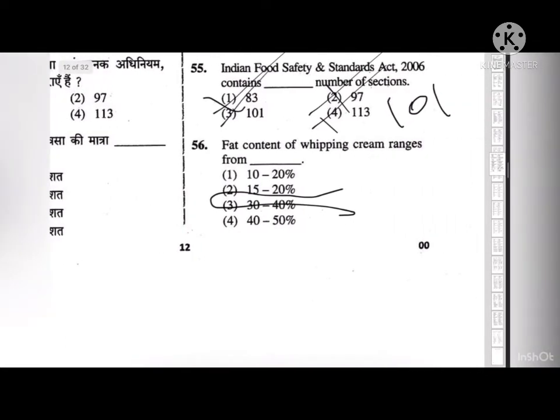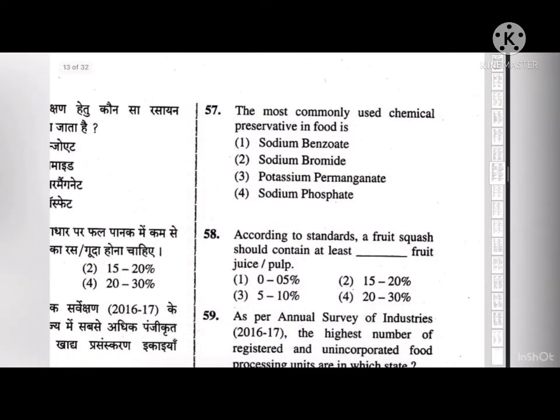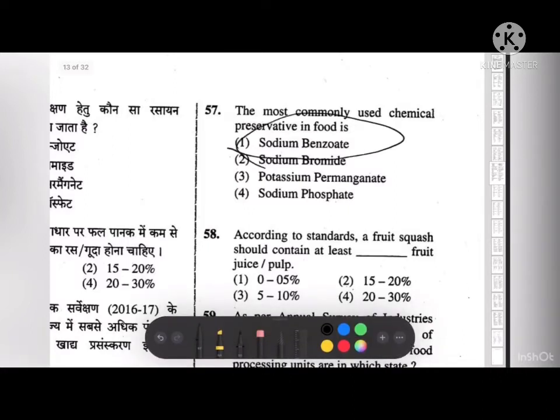Next, the most commonly used chemical preservative in food is sodium benzoate, sodium bromide, potassium permanganate, sodium phosphate. The correct answer is sodium benzoate. Sodium benzoate is best known as a preservative used in processed foods and beverages to extend shelf life, though it has several other uses also. It is an odorless crystalline powder made by combining benzoic acid and sodium hydroxide.